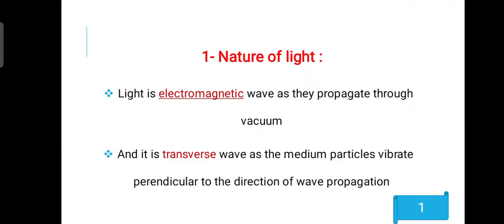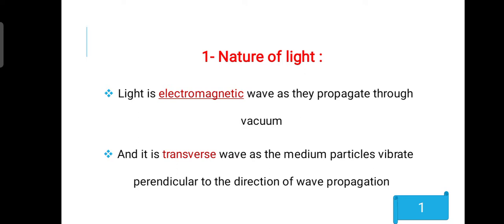Light is an external factor that affects the eye and causes a sense of vision. So first, let's talk about the nature of light. Light is an electromagnetic wave. Why? As it propagates through vacuum. And it is a transverse wave. Why? As the medium particles vibrate perpendicular to the direction of wave propagation.